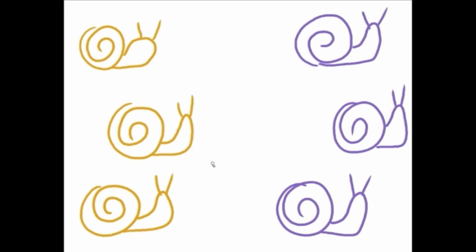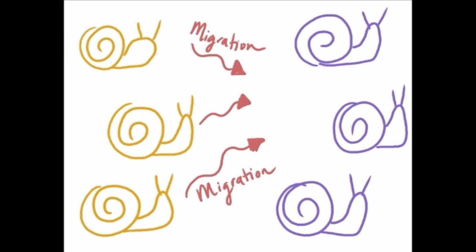Another important factor in a species' survival is gene flow. Gene flow is the transfer of genes via reproduction between two species. Gene flow brings about genetic variation and can lead to positive adaptations.